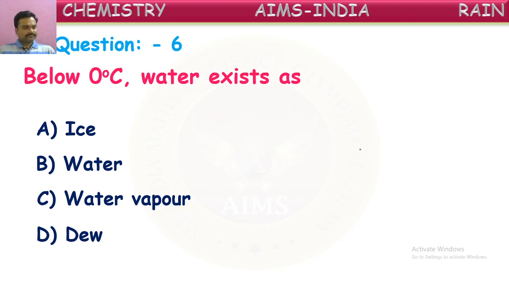Nice. Good. Yes, most of you have given correct answer. It is ice. It exists in solid form in the form of which we call as ice below 0 degrees Celsius.